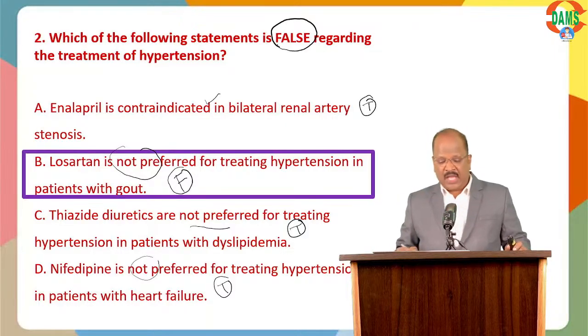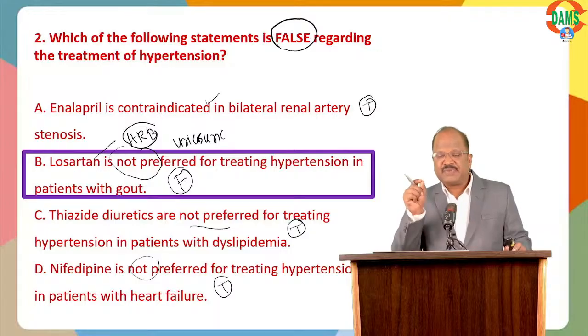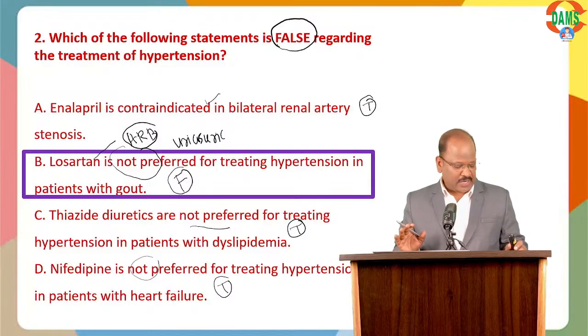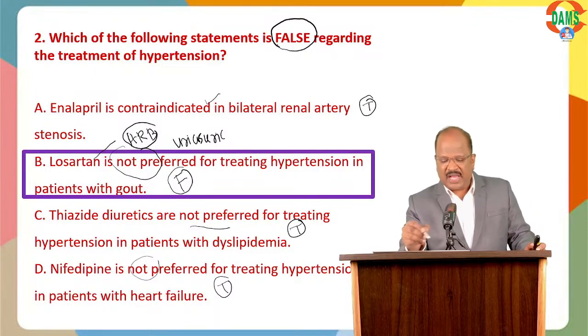Look here. Losartan, an angiotensin receptor blocker, ARB, has a uricosuric property. That means it's preferred for treatment of hypertension in gout patient. Now we go for discussion. Why answer B? Why not the others?